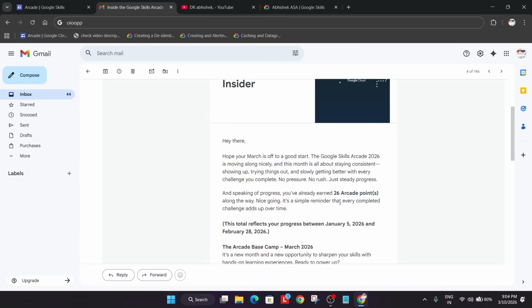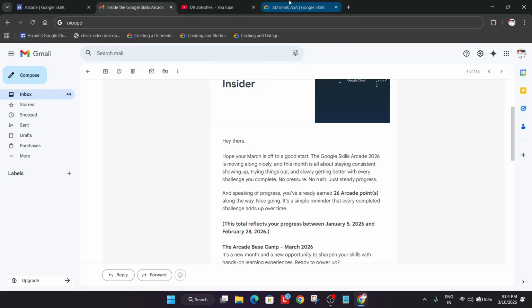And how to calculate that I have received the 36 points? First of all, every month you'll be getting the insider email, and each month points will be added. Like these 26 points I am having from January month and February month. Now when I receive the next insider email, mostly in April, it will add the March month also. So for example, it will add 11 arcade points because there are no special games. So I'll be having 37 arcade points by then. So how can you cross verify that you are getting the correct points?